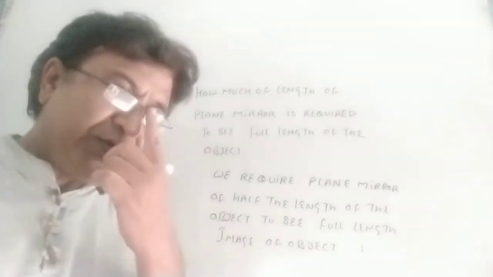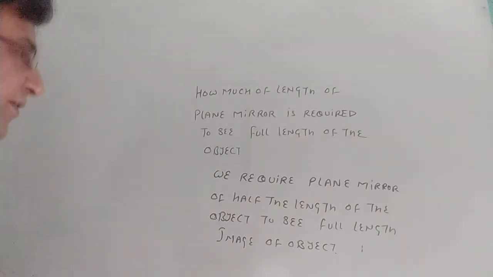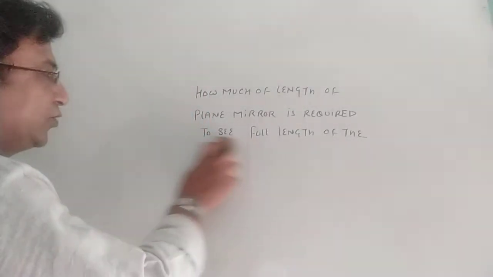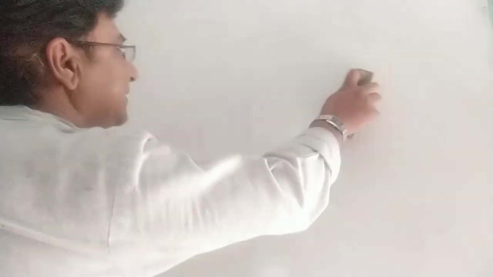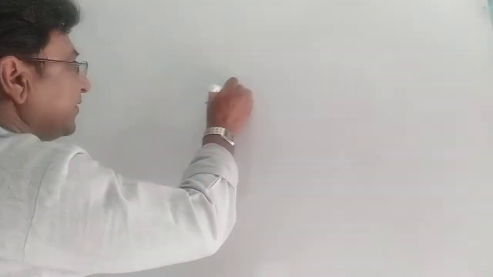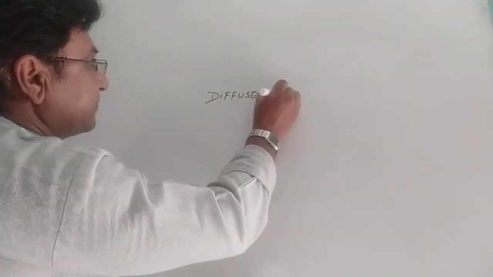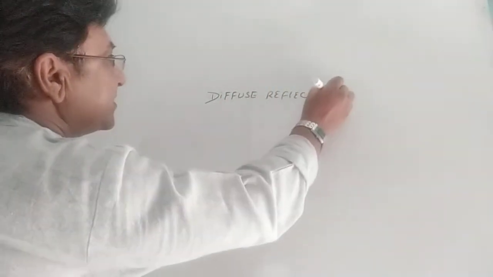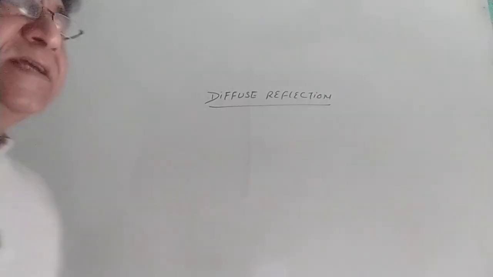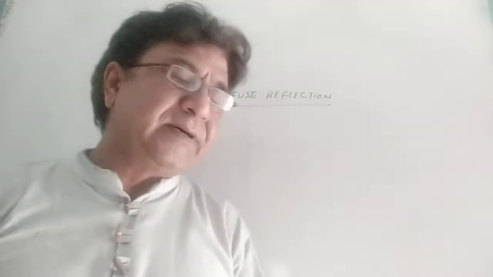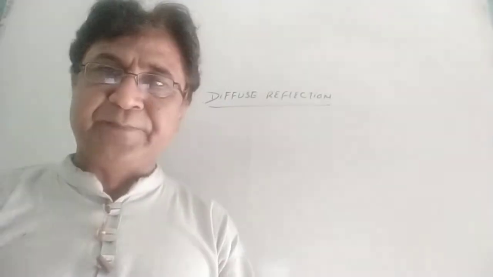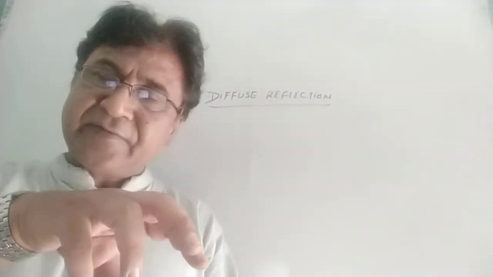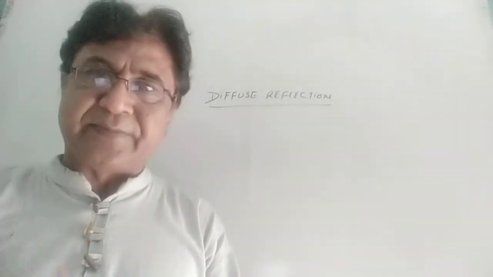One question is related to diffuse reflection. If you have not gone through that video, please go through it to see what kinds of reflections there are. One is regular, the other one is diffuse. On this concept, one question comes. See, if we are reading a newspaper, the words of the newspaper make an image on the retina of our eyes, then why is our face image not produced on the newspaper?